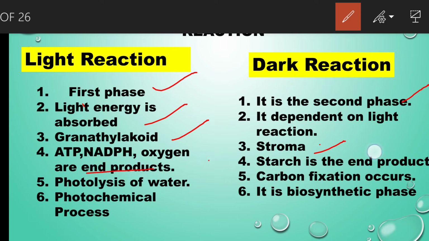Here the ATP and NADPH are utilized, and carbon fixation also takes place here. The photolysis of water, the breakdown of the water molecule, takes place in the light reaction. It was discovered by Robert Hill, hence it is called Hill's reaction. Carbon fixation takes place in the dark reaction. Carbon fixation means the carbohydrates are formed from carbon dioxide. It was discovered by Melvin Calvin, so it is called the Calvin cycle. The light reaction is a photochemical process and the dark reaction is a biosynthetic process.